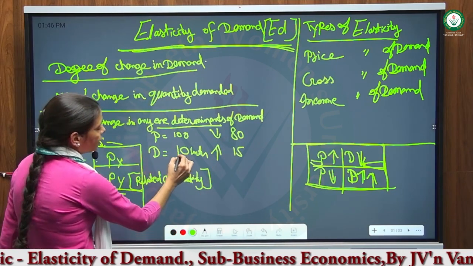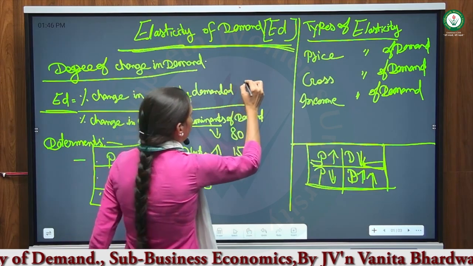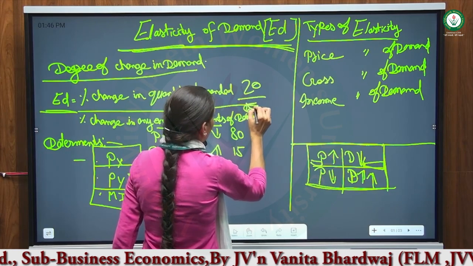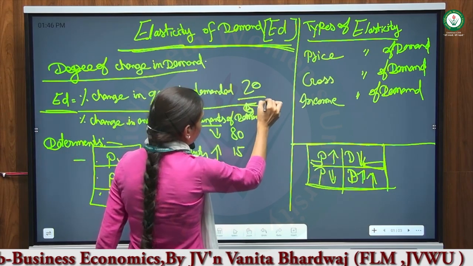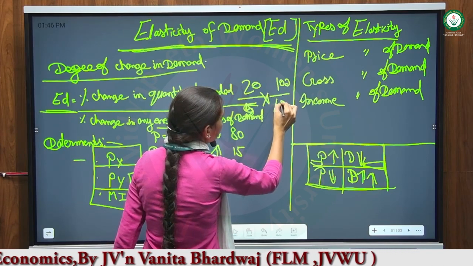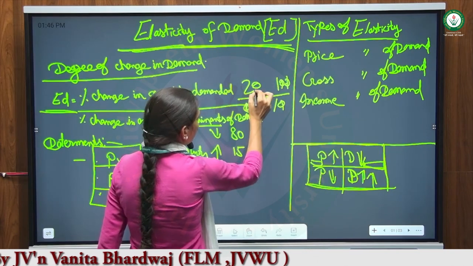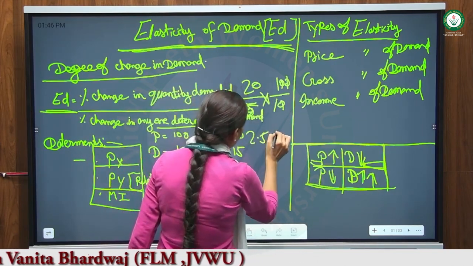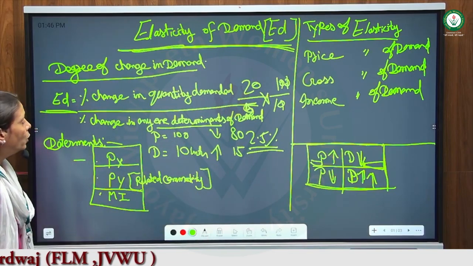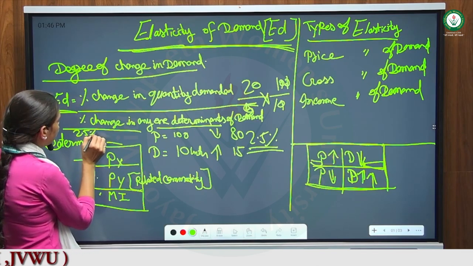And how much change in the units? 5 units. So 20 by 5, multiplied by the price of the commodity, 100 rupees, and the quantity, 10. If we cancel 10 by 10, then 2.5 will be the elasticity of demand. This formula is showing that there is a 2.5 elasticity.